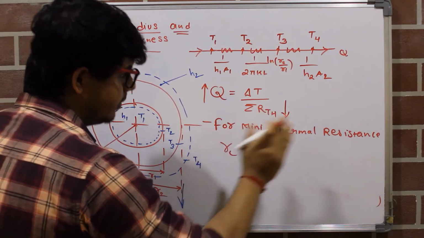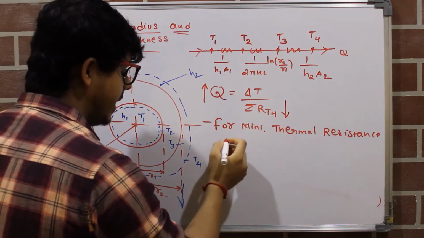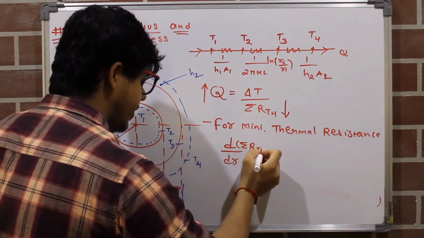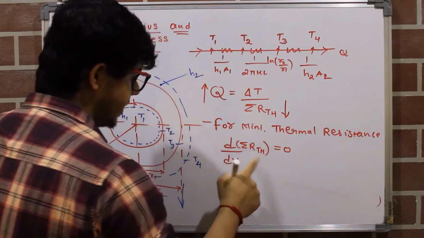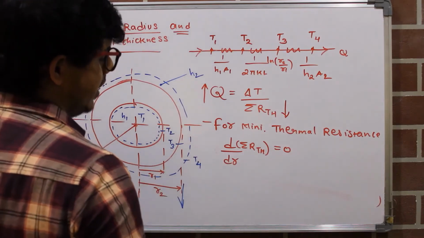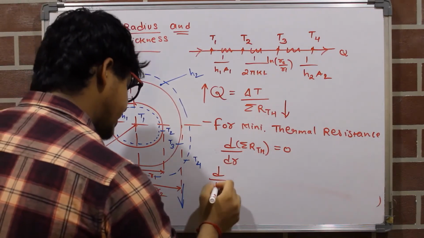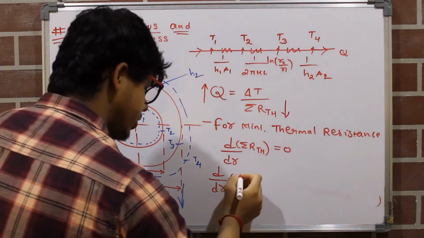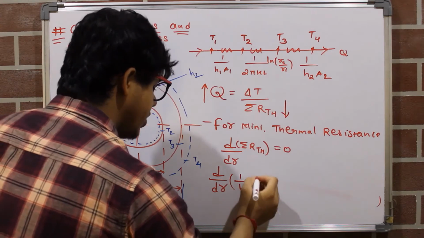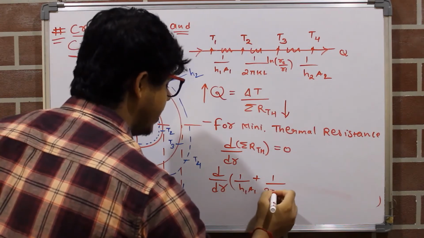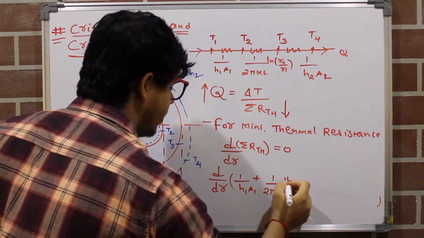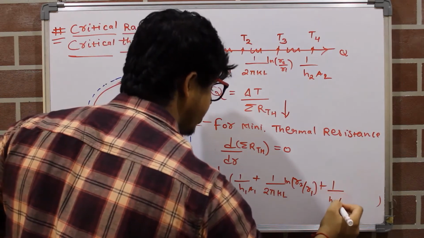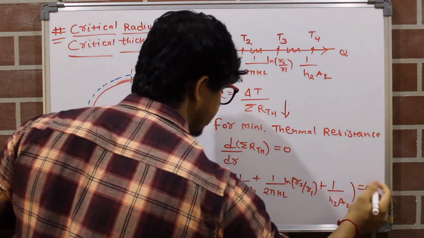So for minimum thermal resistance we will write d by dr of summation of thermal resistance equals 0. So this is the condition for minimum thermal resistance. Now we will write the summation of RTH. Summation of RTH means summation of all this. So 1 upon H1A1 plus 1 upon 2 pi KL into ln of R2 by R1 plus 1 upon H2 into A2 is equals to 0.